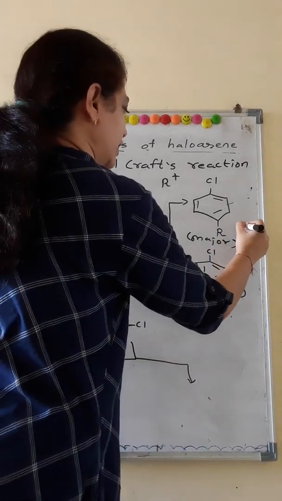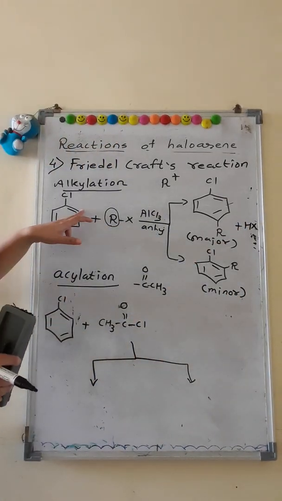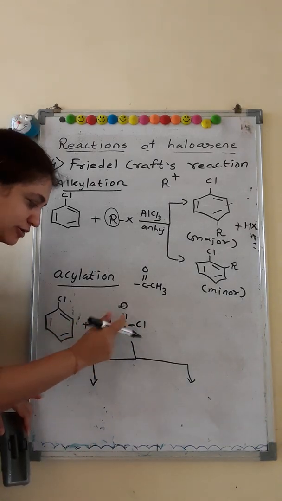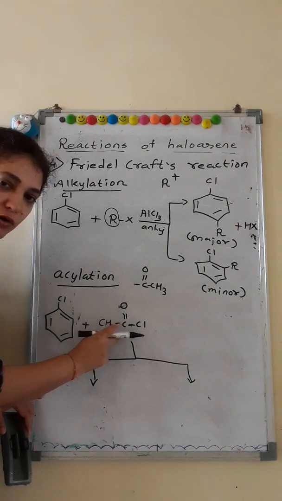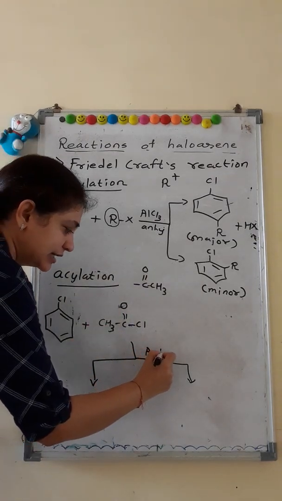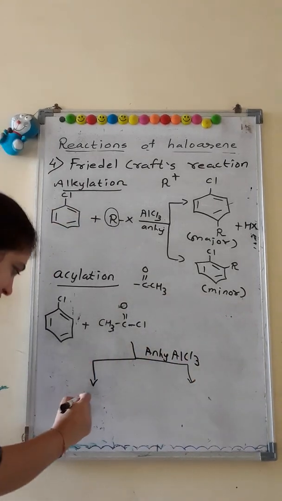Here I forgot to write the byproduct. The byproduct will be HX. This X combines with the H which is removed from here. Now this is acetyl chloride, an acyl chloride or acyl halide. It could be X also. Once again, the catalyst is anhydrous AlCl3 and we get two products.